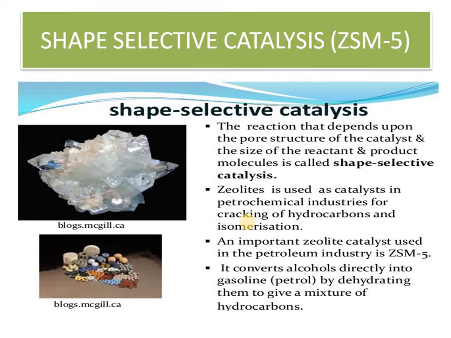Where is the use? Zeolites are used in the petrochemical industries. For what? For cracking of hydrocarbons and isomerization. So you see that n-pentane goes to 2-methylbutane. So this is the role of zeolites.